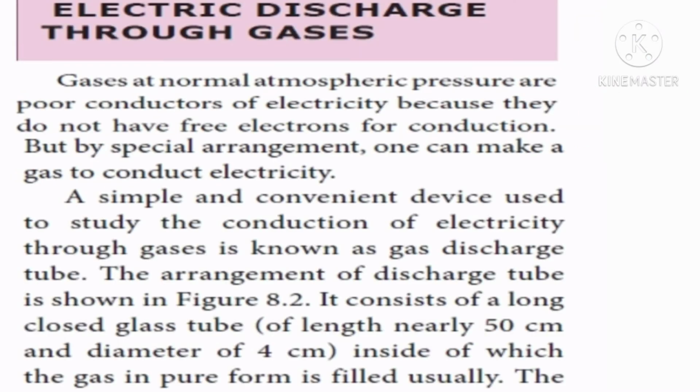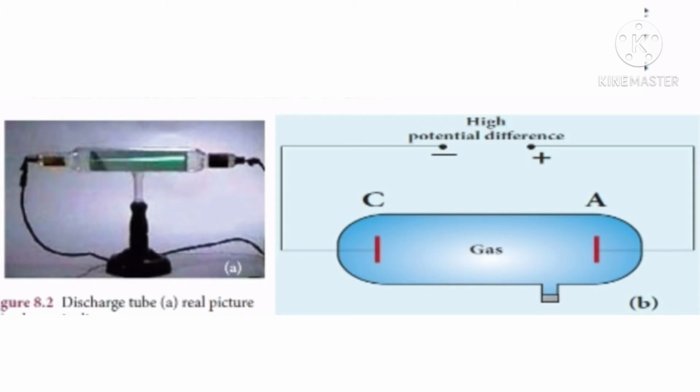Next one is about electric discharge through gases. Gases at normal atmospheric pressure are poor conductors of electricity because they do not have free electrons for conduction. But by special arrangement, one can make a gas conduct electricity. A simple and convenient device used to study the conduction of electricity through gases is known as a gas discharge tube. The arrangement of the discharge tube is shown in the figure.